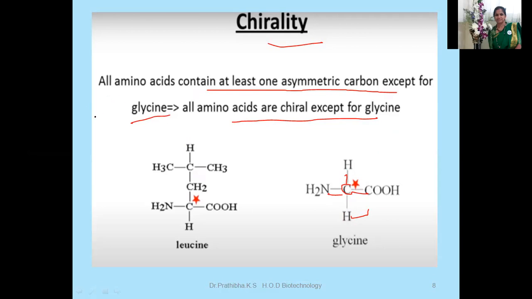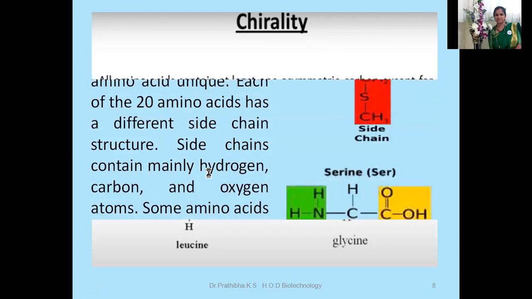Whereas when you take leucine as one example, this is the chiral carbon atom. One side has a hydrogen atom attached, the other side an amino group, and this side a carboxyl group. And this is your R chain or functional group. In this R chain, you can see the presence of CH2, CH, CH3, CH3. So in almost all 19 amino acids, you can see this type of structure where the R group will differ. The R group is responsible for the differentiation from the other amino acids.